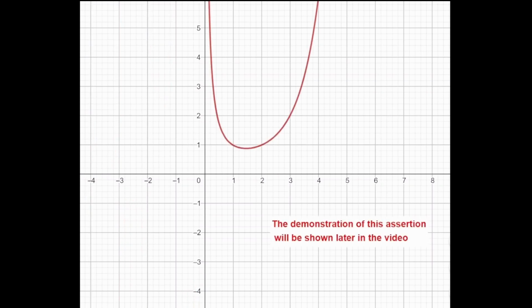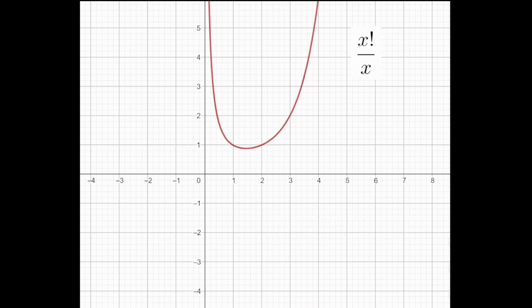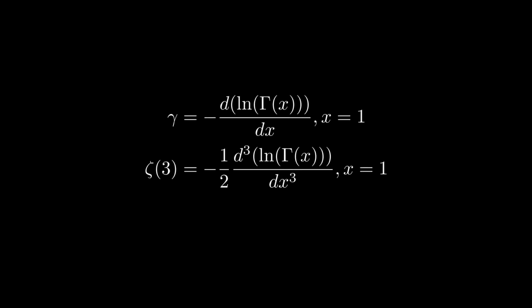But most importantly, through this hypothetical expression, represented by the function x factorial over x, we could derive an expression from the gamma constant and zeta 3, without resorting to integrals or series. I then challenged myself to find this formula as Gauss did for additions. Let's embark on the quest for the factorial formula.